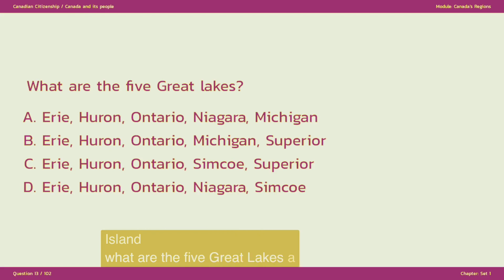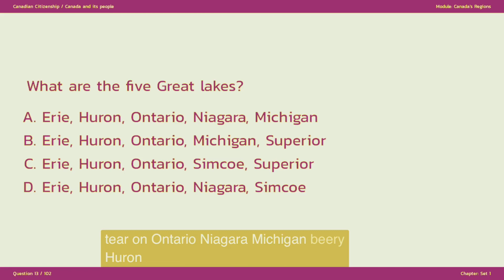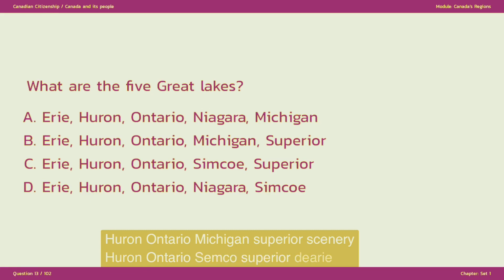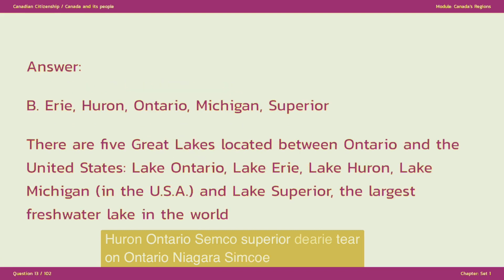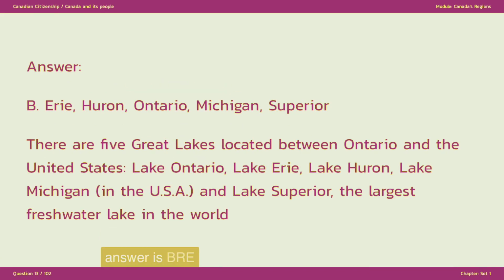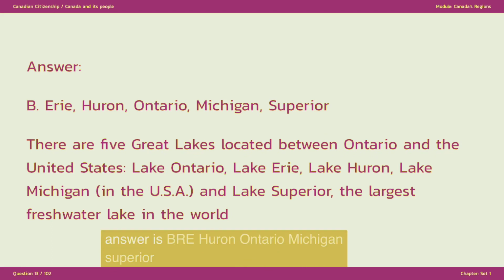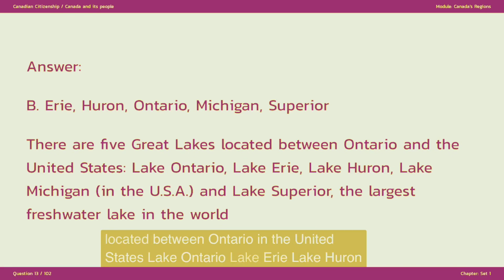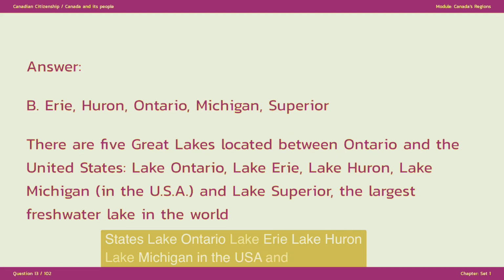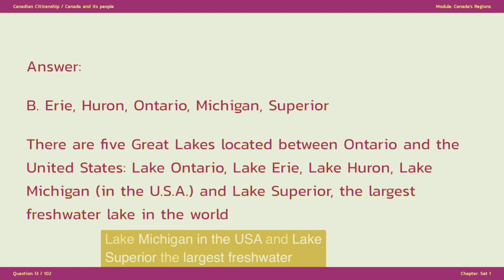What are the 5 Great Lakes? A. Erie, Huron, Ontario, Niagara, Michigan. B. Erie, Huron, Ontario, Michigan, Superior. C. Erie, Huron, Ontario, Simcoe, Superior. D. Erie, Huron, Ontario, Niagara, Simcoe. The answer is B. Erie, Huron, Ontario, Michigan, Superior. There are 5 Great Lakes located between Ontario and the United States: Lake Ontario, Lake Erie, Lake Huron, Lake Michigan, in the USA, and Lake Superior, the largest freshwater lake in the world.